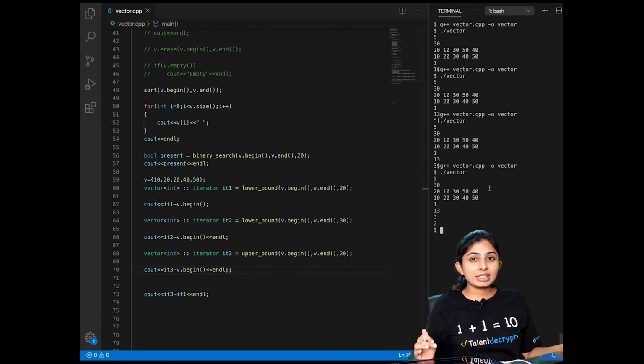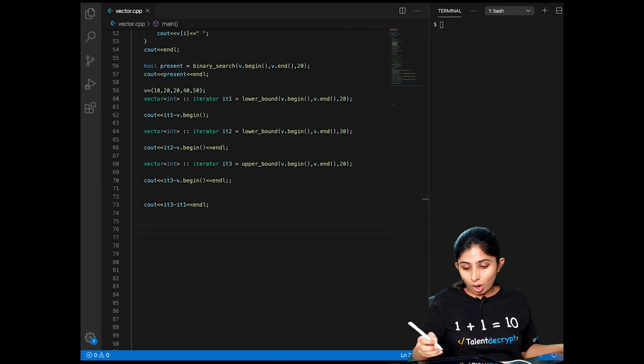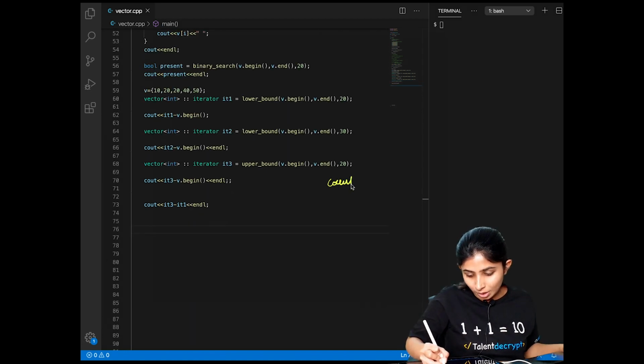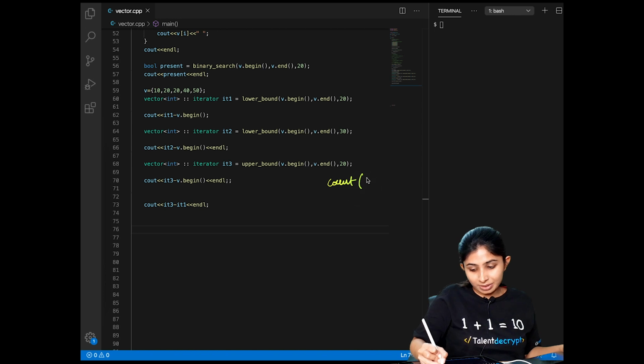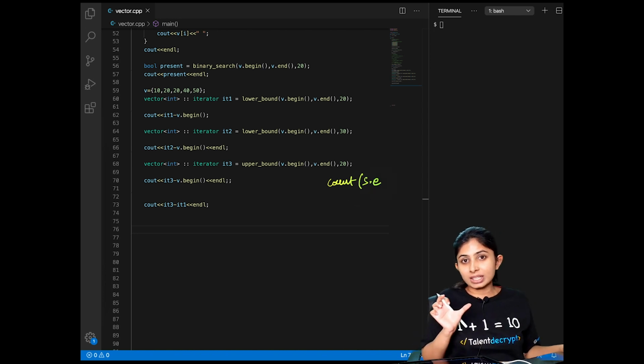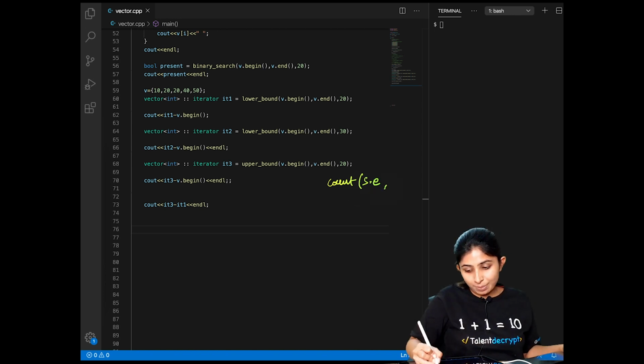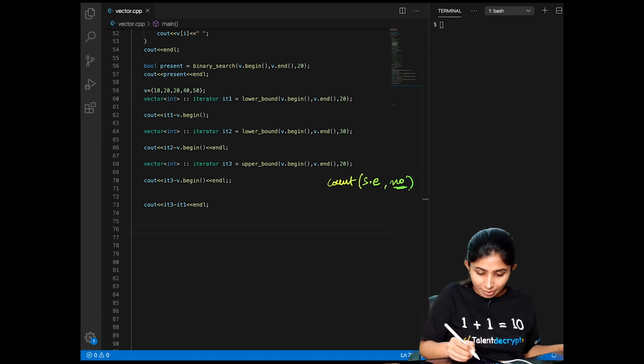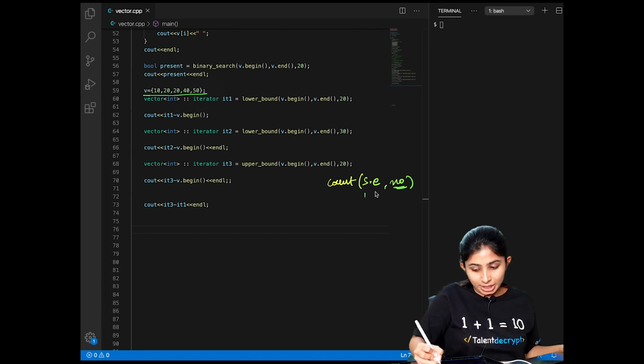Let's see if we can calculate count by some other method. There is a function called count. This function takes as parameters the range within which I need to calculate the count of my number, and the number for which I need to calculate the count. So in our vector, if I pass v.begin, v.end and the number 20, then this will return me 2.